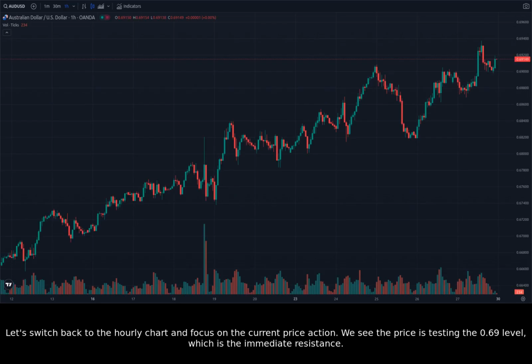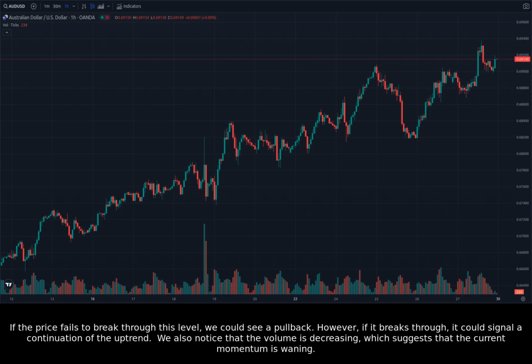Let's switch back to the hourly chart and focus on the current price action. We see the price is testing the 0.69 level, which is the immediate resistance. If the price fails to break through this level, we could see a pullback. However, if it breaks through, it could signal a continuation of the uptrend. We also notice that the volume is decreasing, which suggests that the current momentum is waning.